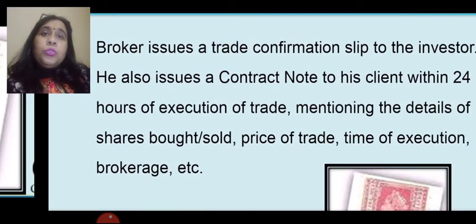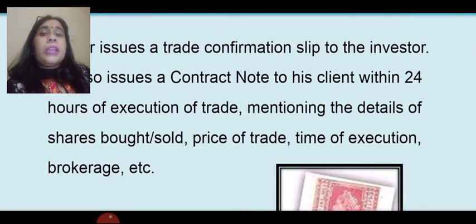He also issues the contract note to his clients within 24 hours of the execution of trade, mentioning the details of the shares bought or sold, price of trade, time of execution, brokerage, etc. That is, in this contract note, the entire detail of the execution is mentioned, the entire requirements as per the requirement of the investor.